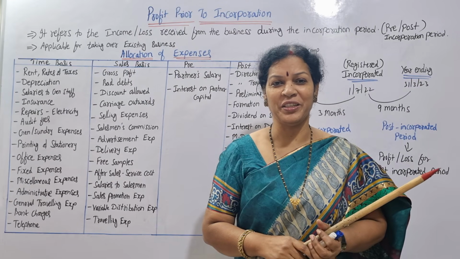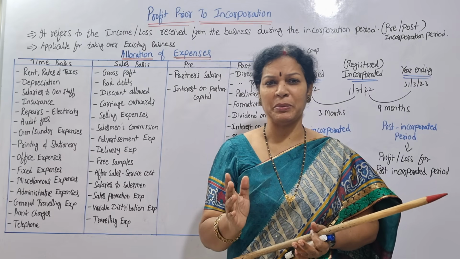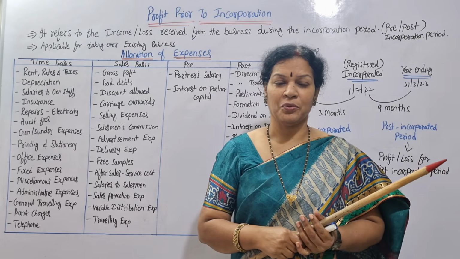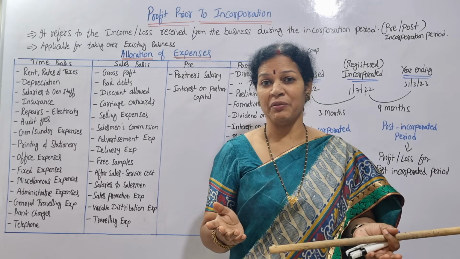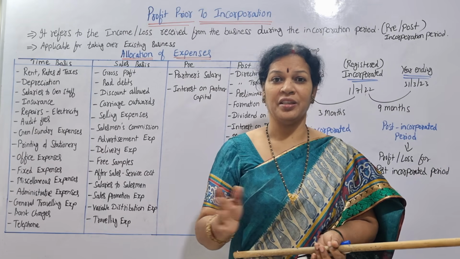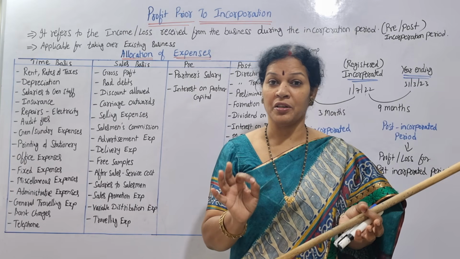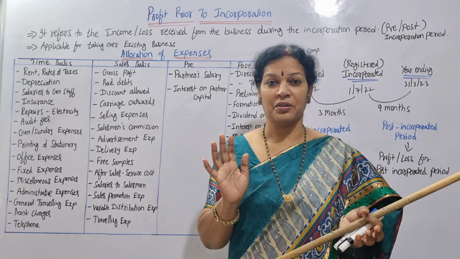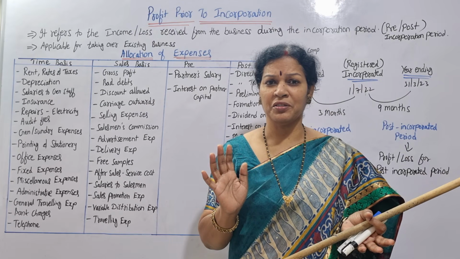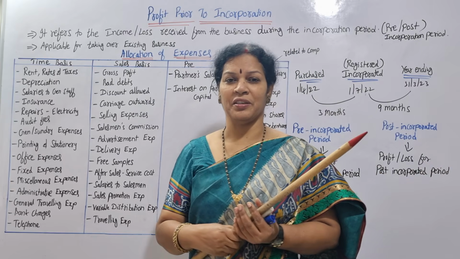I know many of you are waiting. Many commerce students, maybe BCom students, have an advanced accountancy syllabus. This is one of the chapters, and others you may have as per your course, like CS, CMA, or any other course, as per the syllabus. Profit prior to incorporation is one of the important chapters. In detail we are going to learn it. It is a very easy subject and you can learn it easily. Just focus for some time.